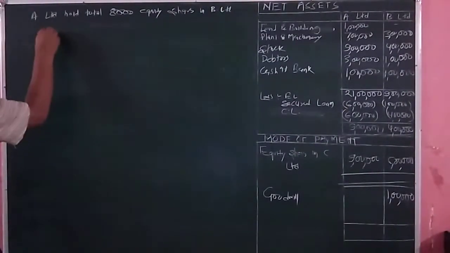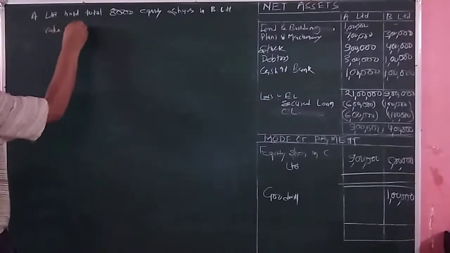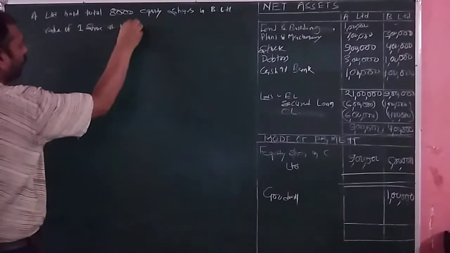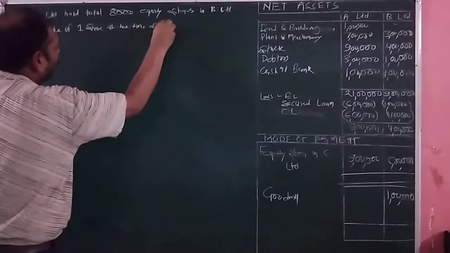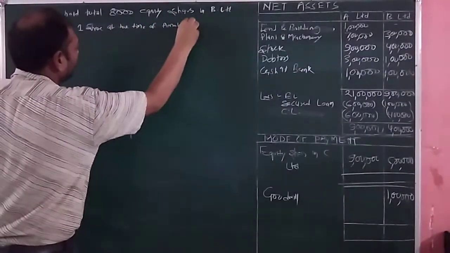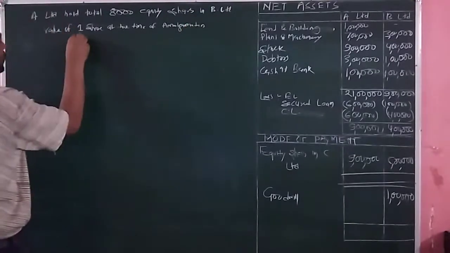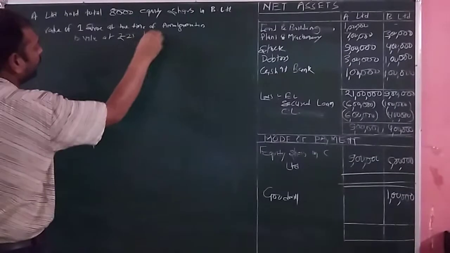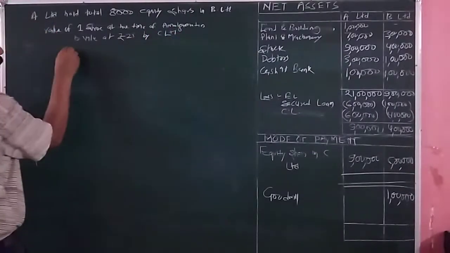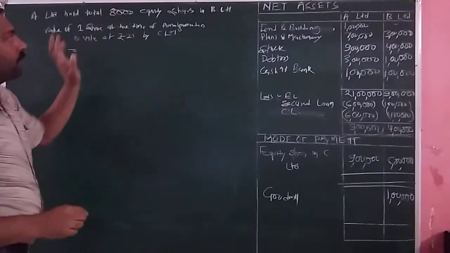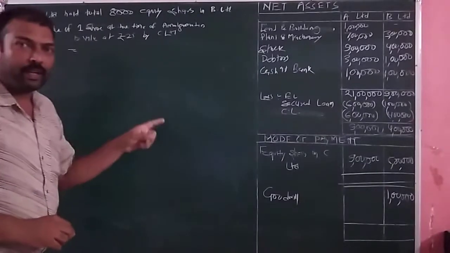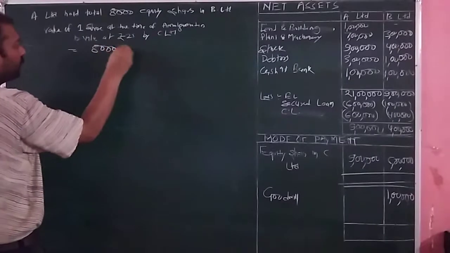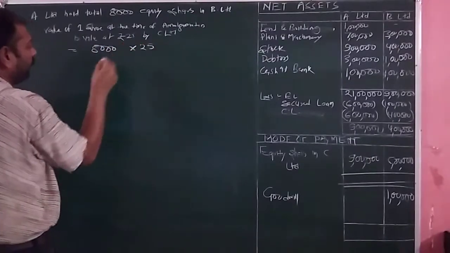So the value of one share at the time of amalgamation is valued at rupees 25 by C Limited. So the value of 8,000 equity shares of B Limited is equal to 8,000 shares multiplied by 25.